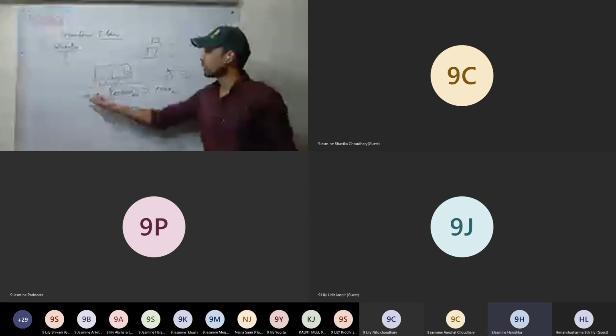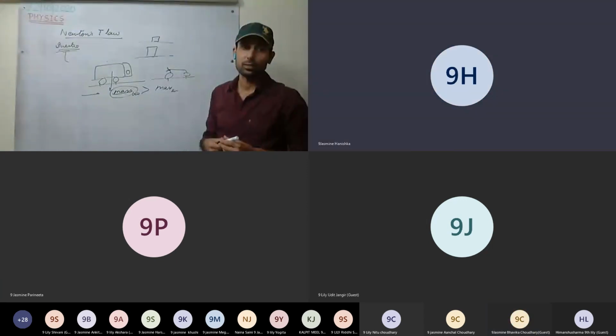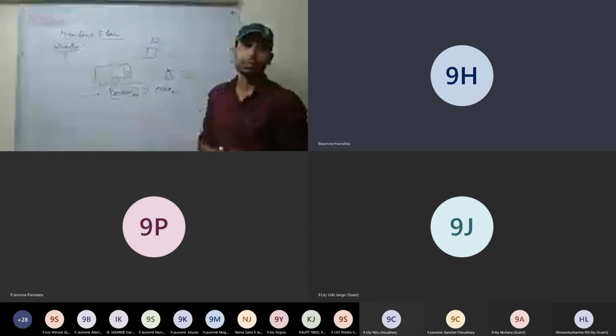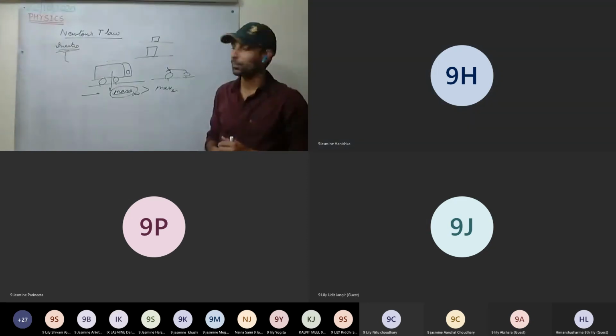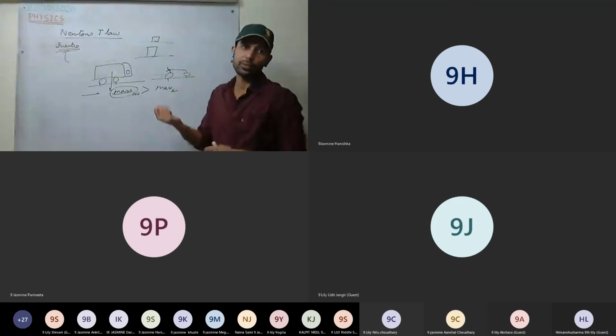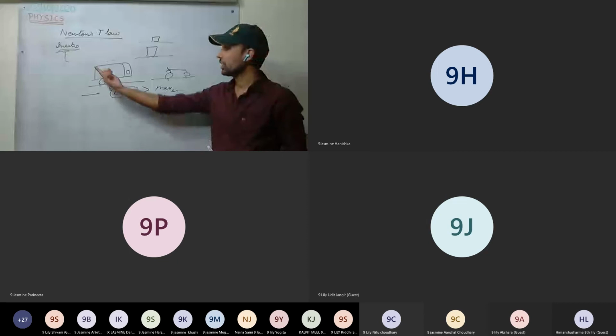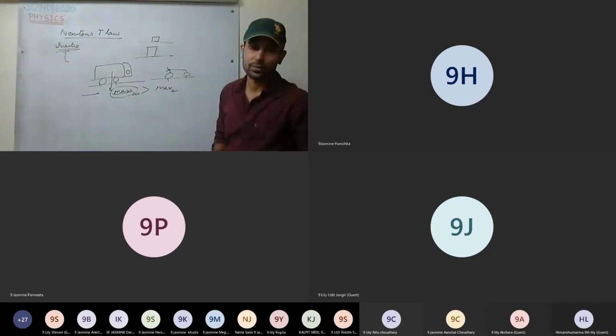This is clear? Sir, does inertia depend on friction force? No, it has nothing to do with friction force. That is an external force. That will be force applied on the body. Inertia depends on mass. Okay.